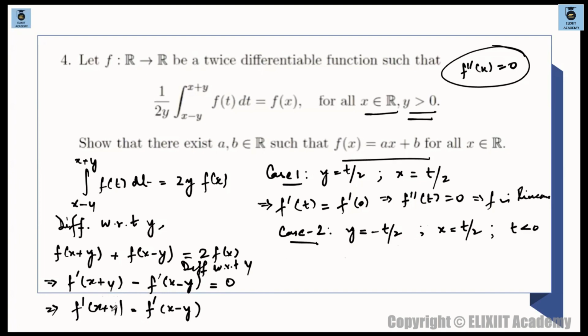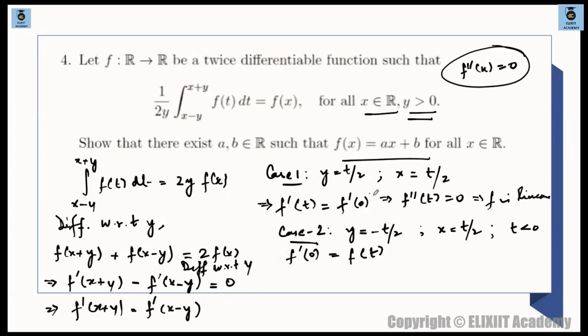समझ पा रहे हो ना? This will give you 0 और ये minus minus plus. माने what I'm trying to say is, you will be getting left hand side में f of x plus y, तो ये 0 आ जाएगा, f dash of 0, and this will give you minus minus plus, माने minus t by 2 and t/2 माइनस ऑफ माइनस माइनस प्लस माने t/2 प्लस t/2 माने f ऑफ t माने वही सेम चीज आ जाएगा।